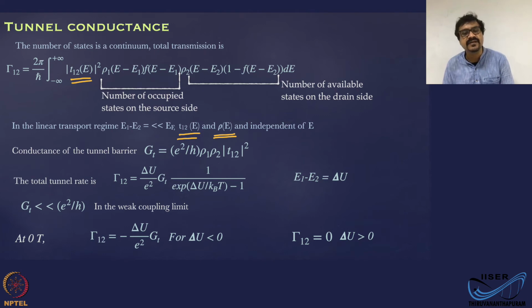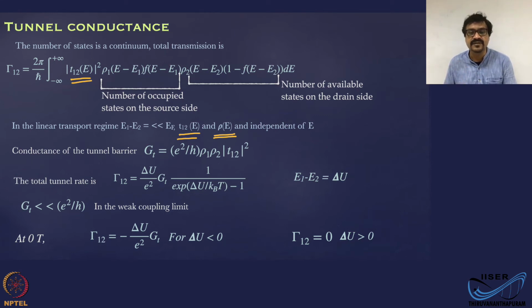Now the total tunnel rate, when you remove these terms out of the integral, is gamma 12 equals delta U by e square into GT into 1 by exponential of (delta U by kBT) minus 1, where delta U is the energy gain because of the tunneling.